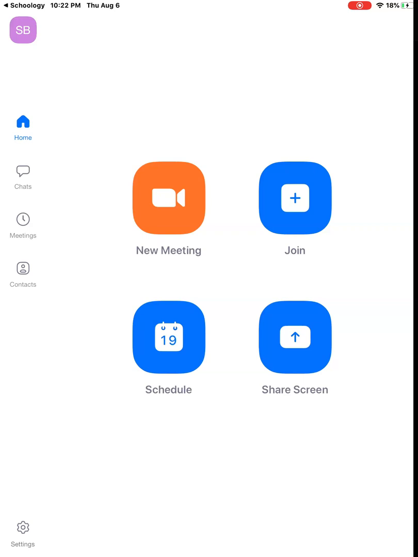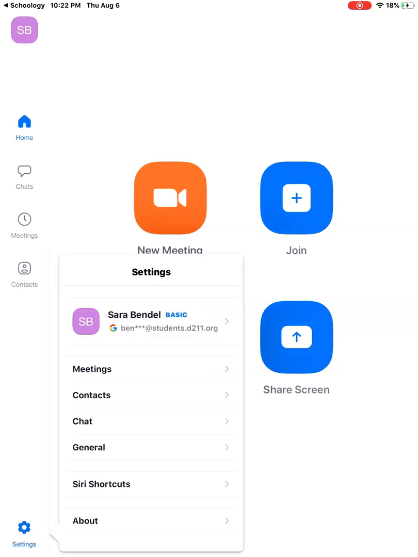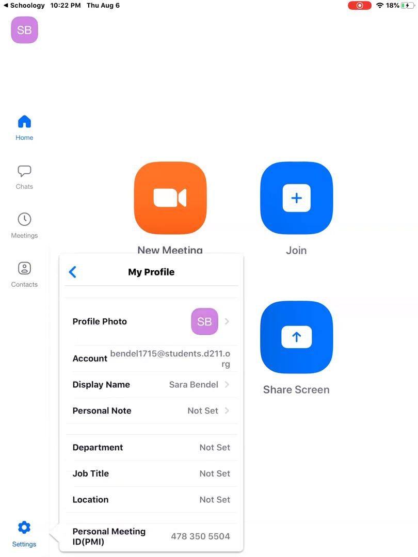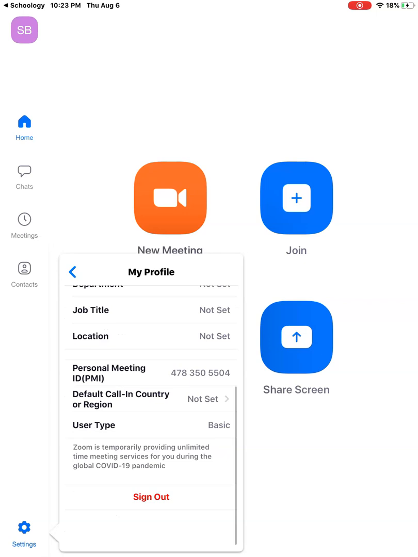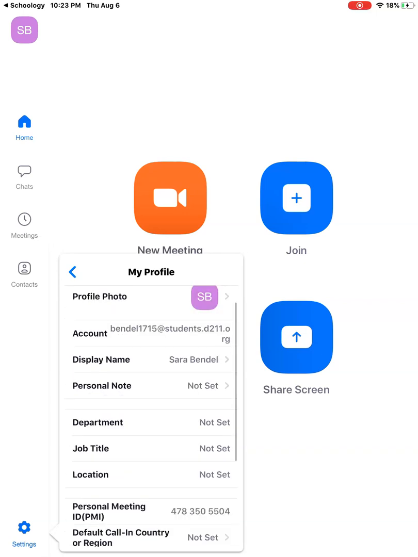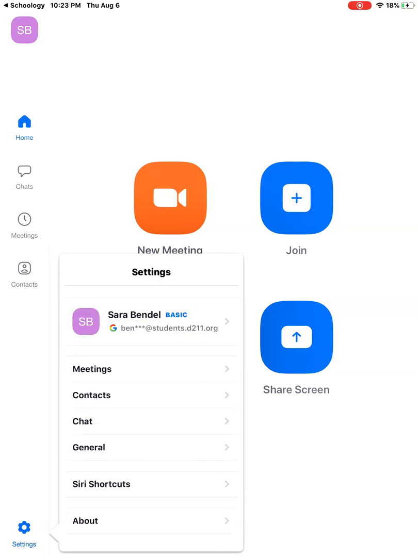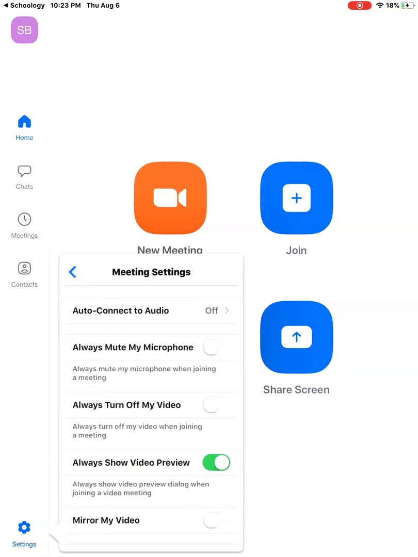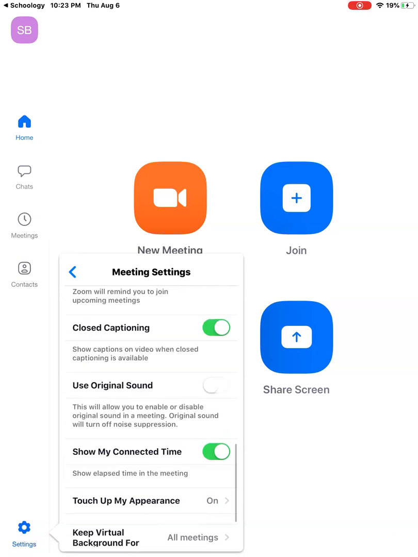In your Zoom app, there is the ability to go to Settings, and then your account, and to see things like what your personal ID is, to set a profile picture. Under meetings, you can find more information about what's possible in your meetings.